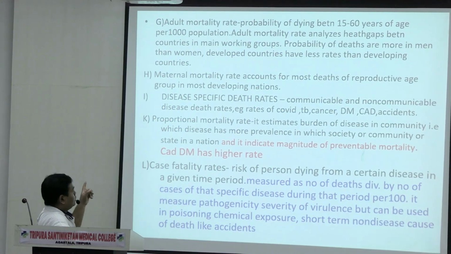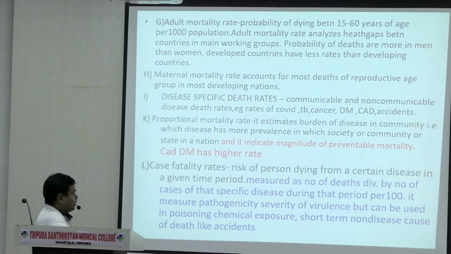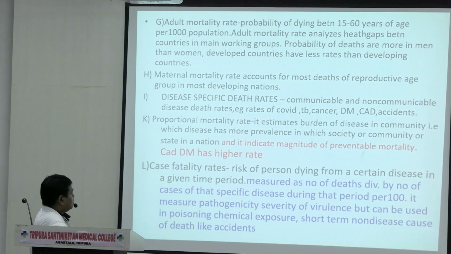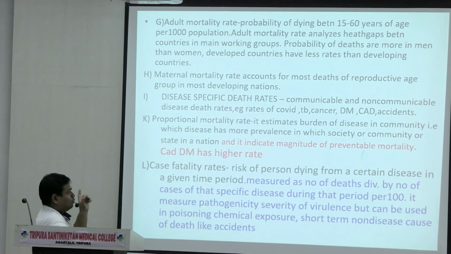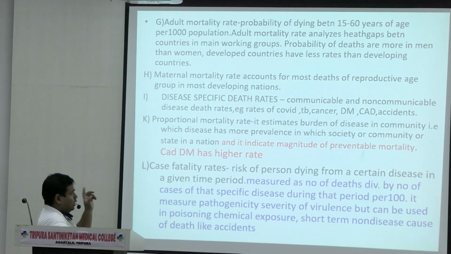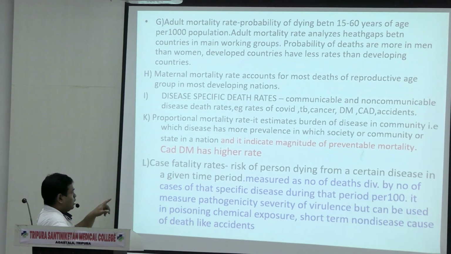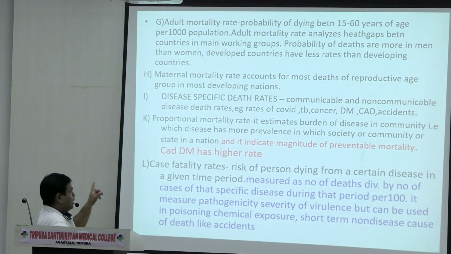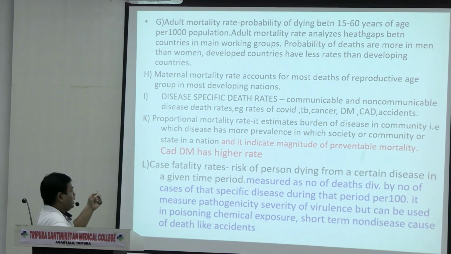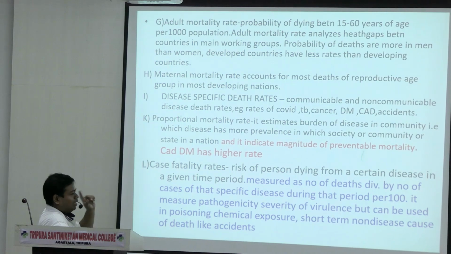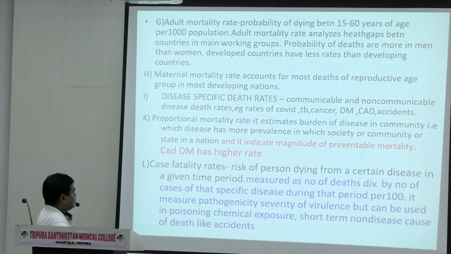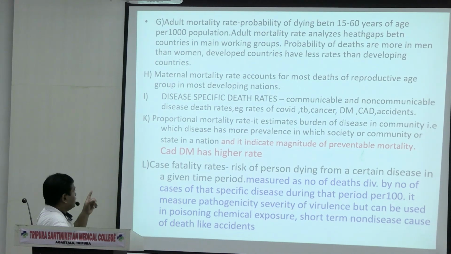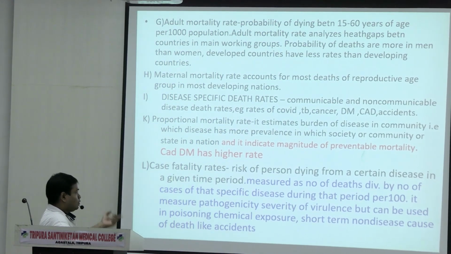They are also considered under disease specific death rates. Okay? Proportional mortality rate, burden of the disease in the community, that is, which disease has more prevalence in society compared to another. See, coronary artery disease, repeatedly telling CAD, diabetes, malnutrition, they are causing a significant burden on healthcare facilities, and proportional mortality is also high.